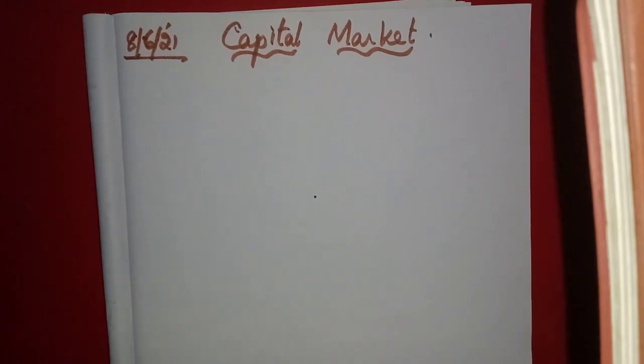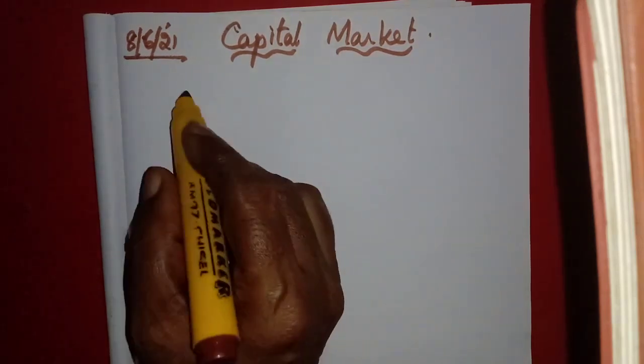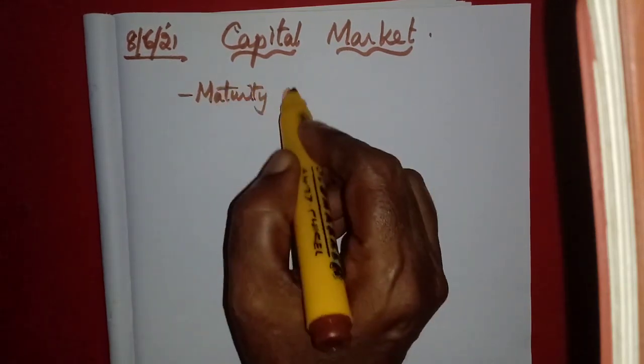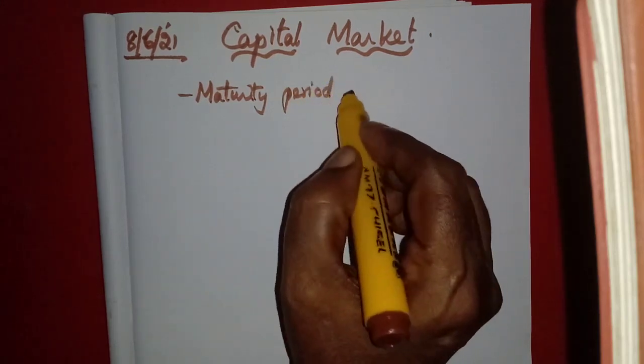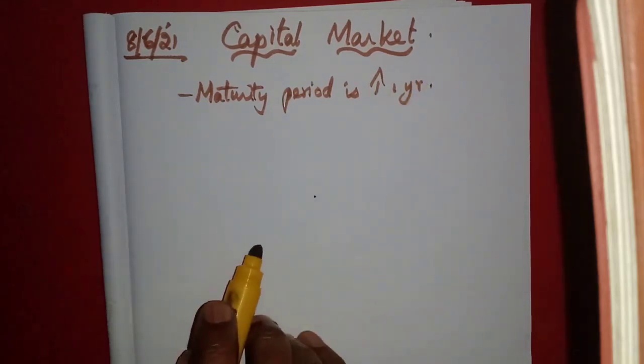Okay, what is capital market? We have learned the difference between the capital market and money market, that one is divided on the basis of the maturity of the financial claim. So their maturity period here will be more than 1 year. Less than 1 year is called money market. So all the financial assets whose maturity period is more than 1 year, it is called the capital market.